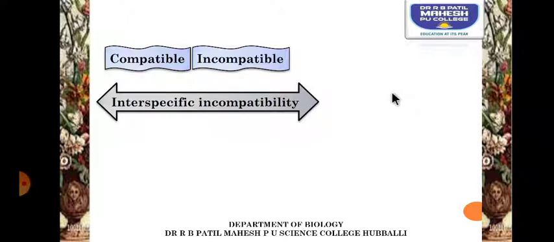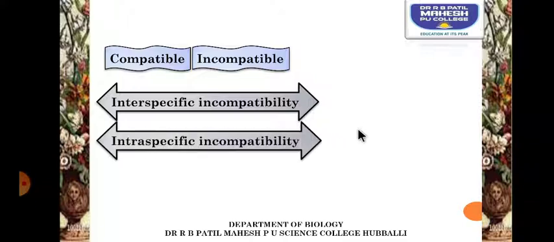What is the meaning of compatibility and incompatibility? Let's try to understand. A flower has the capacity of accepting and rejecting the same and different types of pollen grains. If the pollen grain is from a plant of a different family, then the plant is not going to secrete the nectar, thereby there will be no growth of the pollen tube. If the pollen grain is of the same species but of a different plant, that is cross pollinated, then the stigma is going to become receptive and secrete the nectar, thereby the pollen grain can develop into a pollen tube.